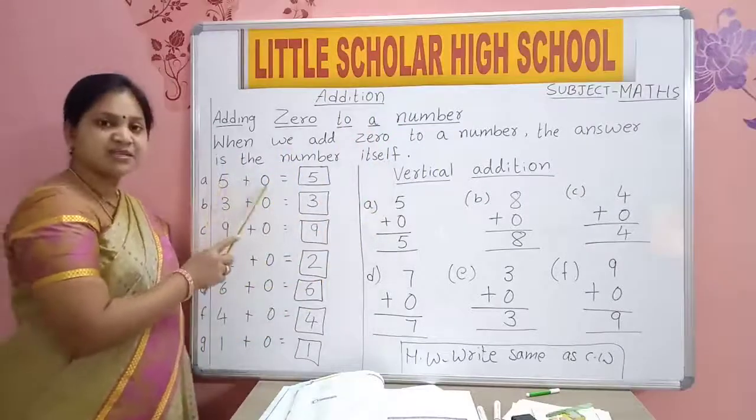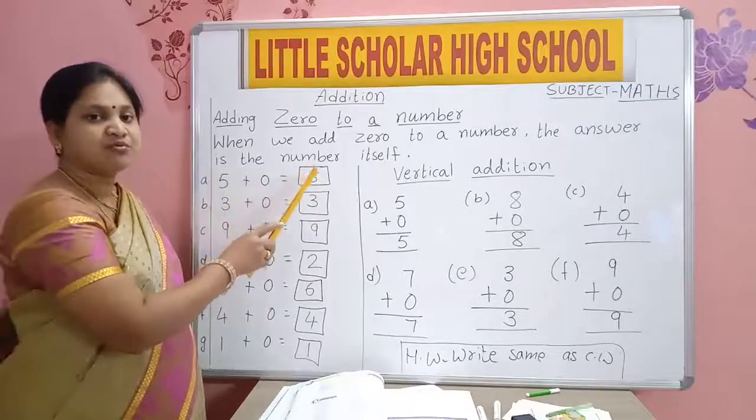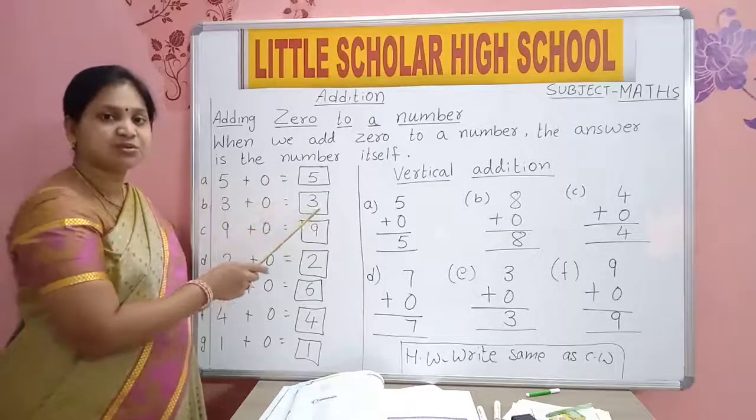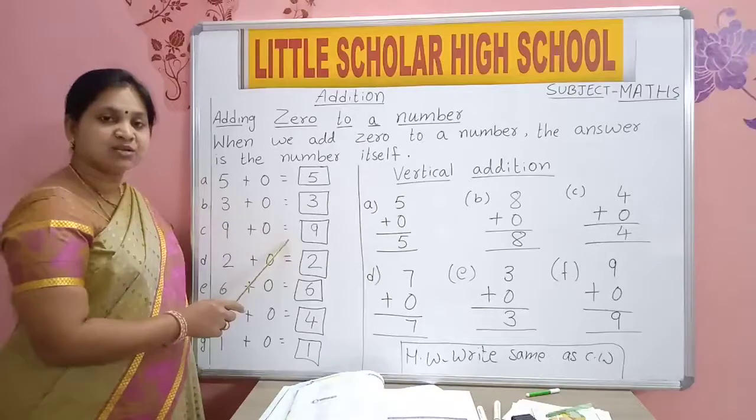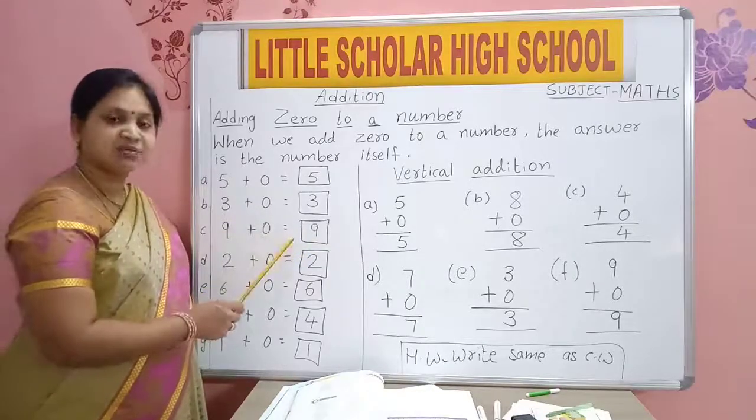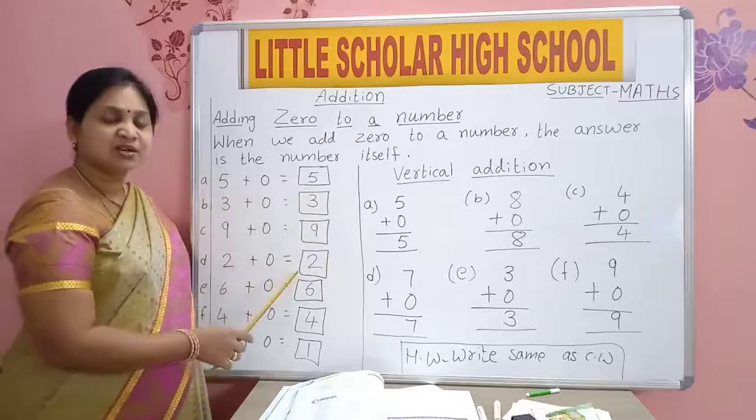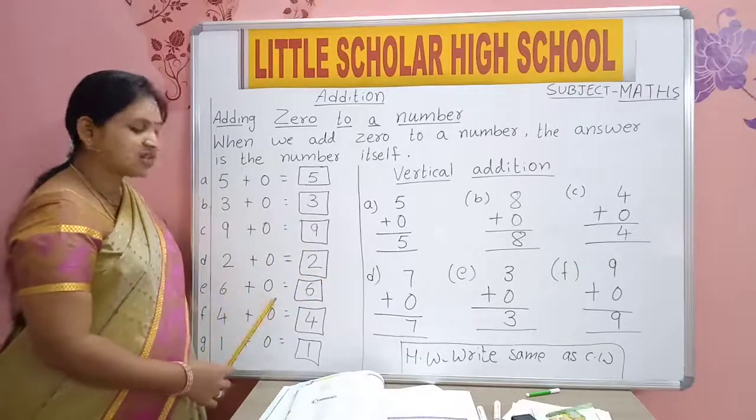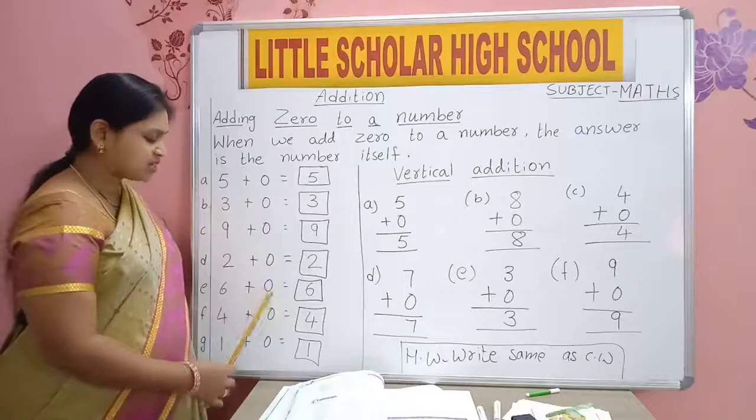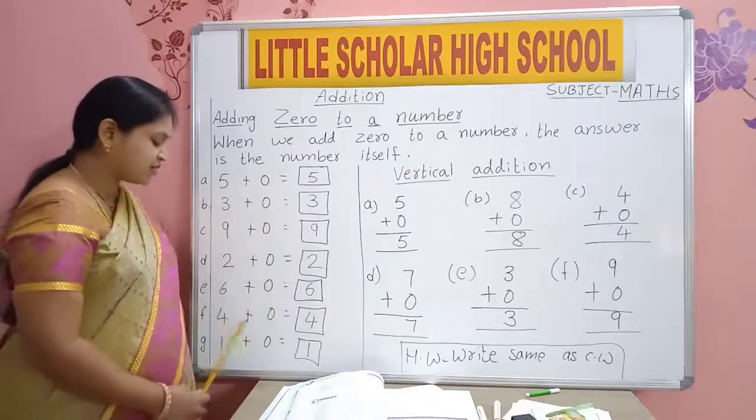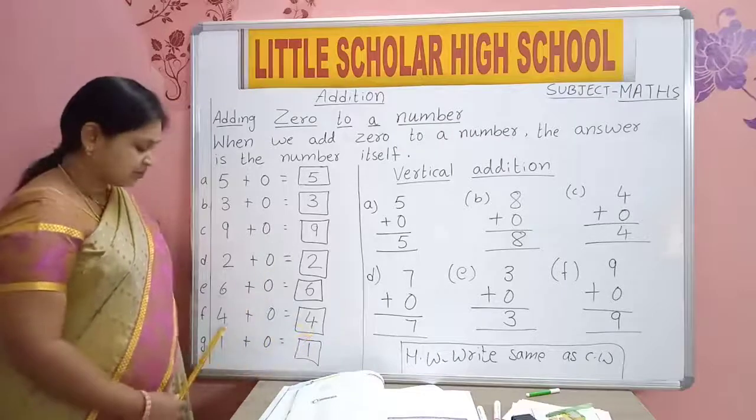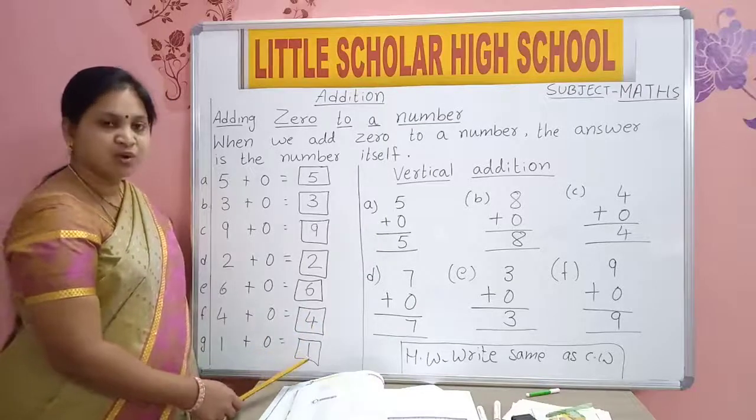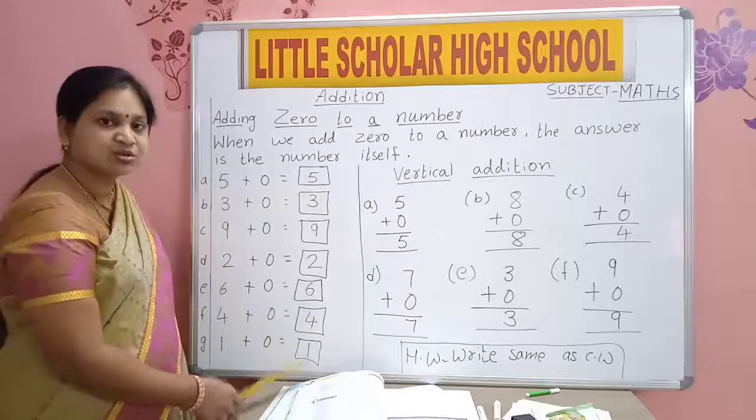Come on, read. 5 plus 0 is 5. 3 plus 0 is equal to 3. 9 plus 0 is equal to 9. 2 plus 0 is equal to 2. 6 plus 0 is equal to 6. 4 plus 0 is equal to 4. 1 plus 0 is equal to 1.